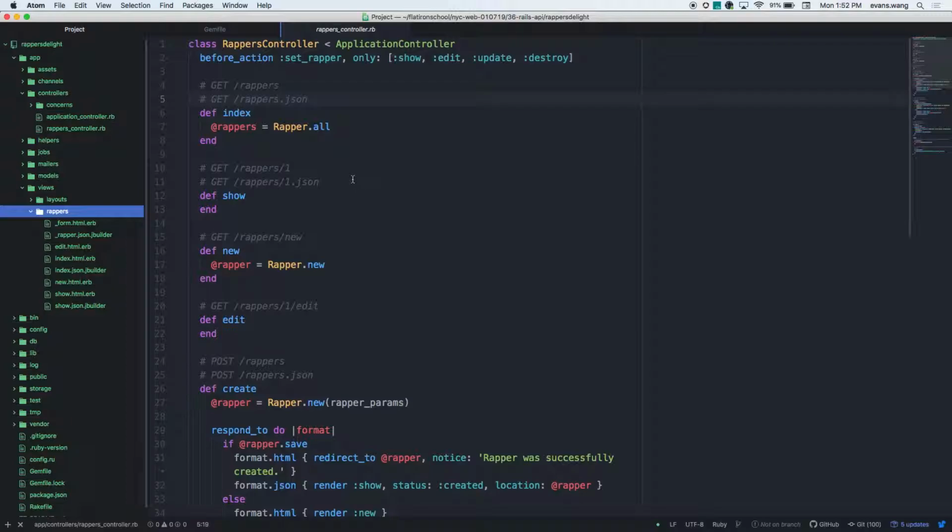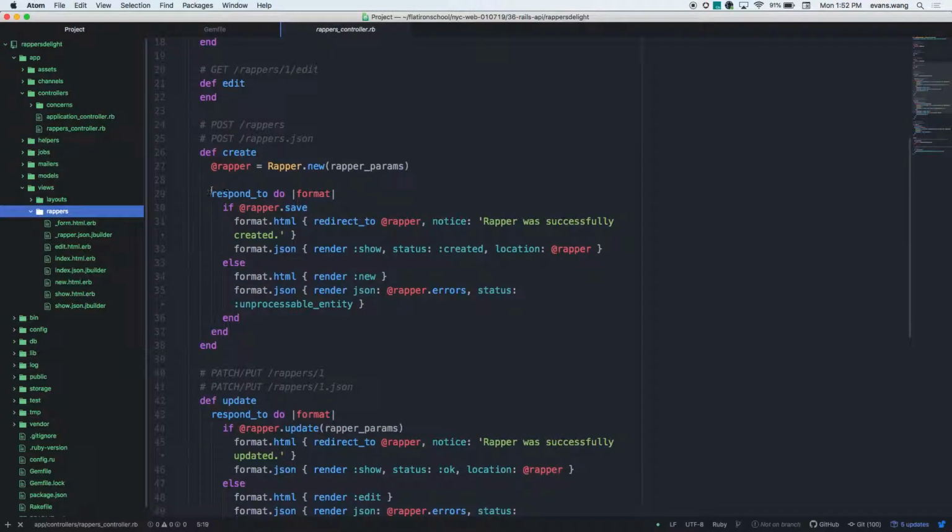Cool. Before we get there, I'm going to explain how Rails is working under the hood, and that is this. You can tell it how to respond, and that is you're saying respond to, and it's looking for a format. If the user is asking for the HTML, you can respond with a redirect to the show page after you create. This is something you've seen before.